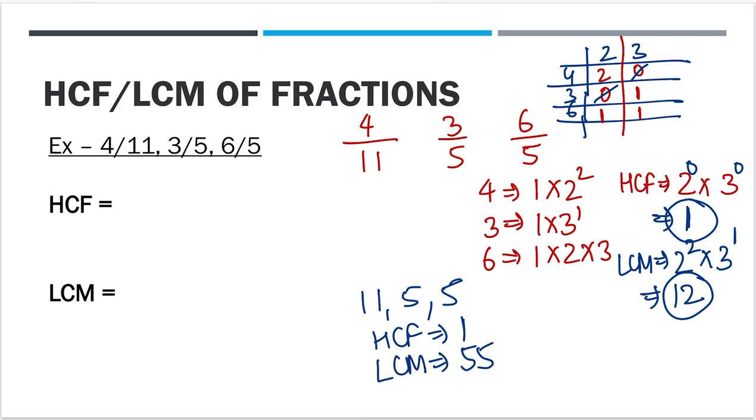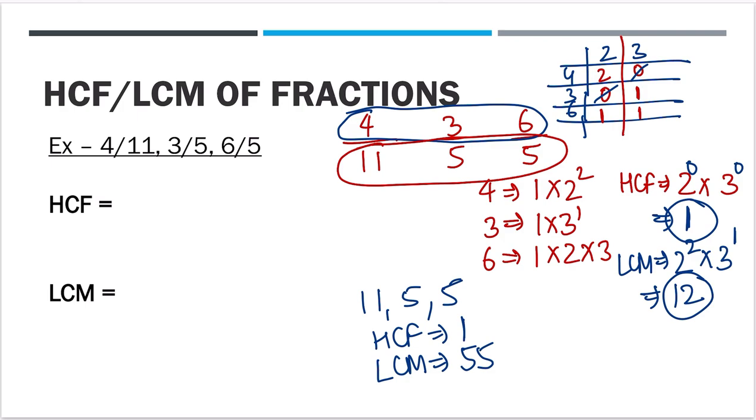You can check it on your own by the prime factorization method and you will find HCF as 1 and LCM as 55. Now, what we have done here, we have calculated HCF of numerator separately and LCM of denominator separately.